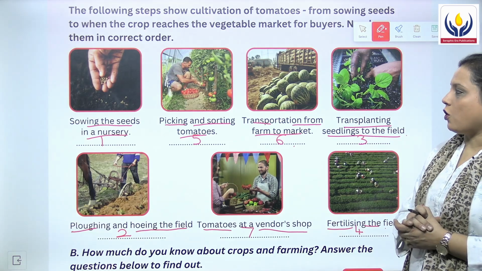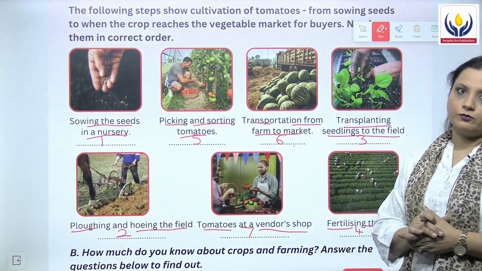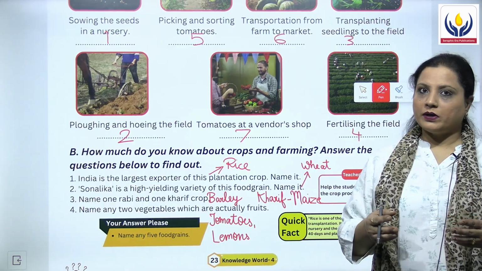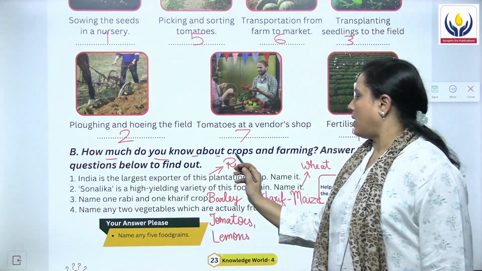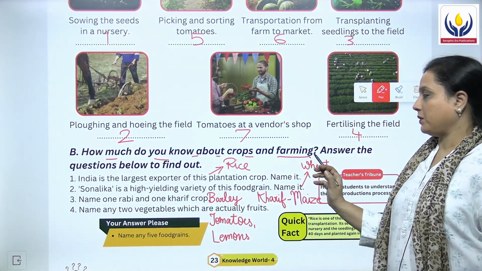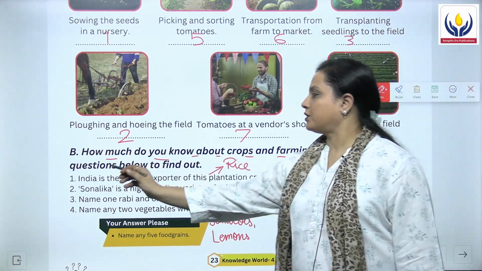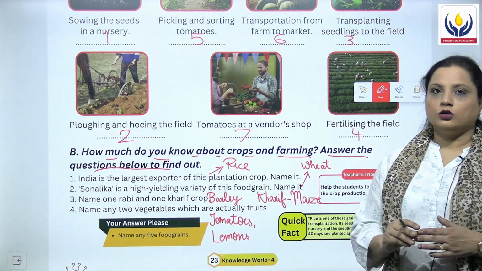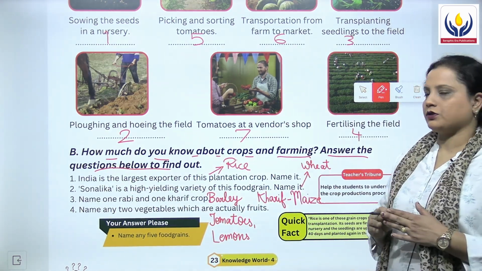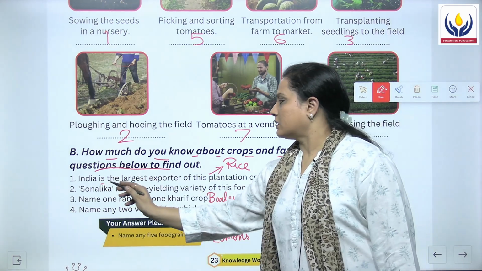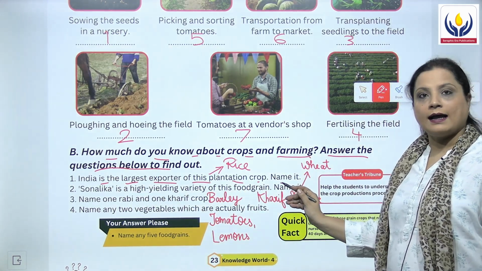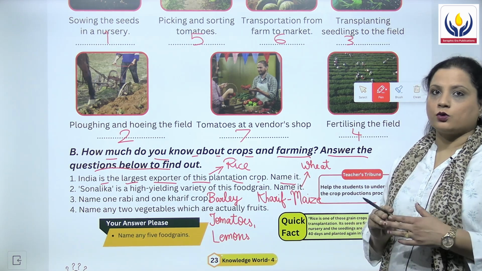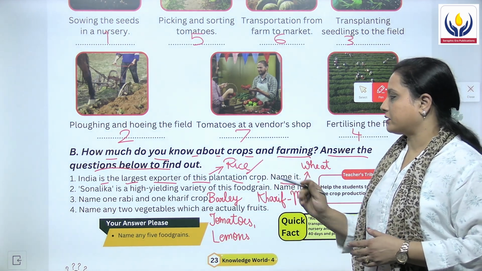Hence, this is all about them. Let's now move to the B question. The B question says, how much do you know about crops and farming? Answer the questions given below to find out. The first question is, India is the largest exporter of this plantation crop, name it. So the answer for this question is rice.